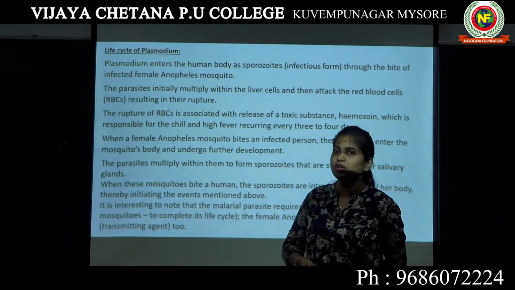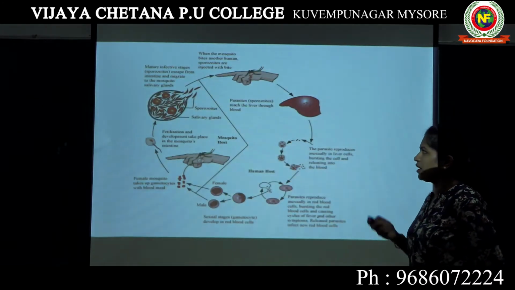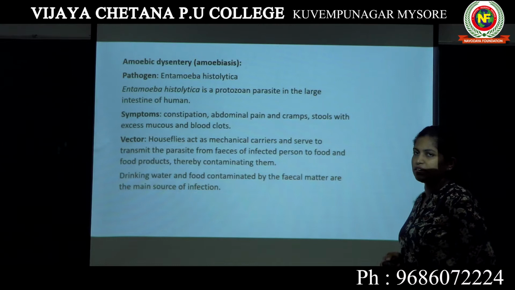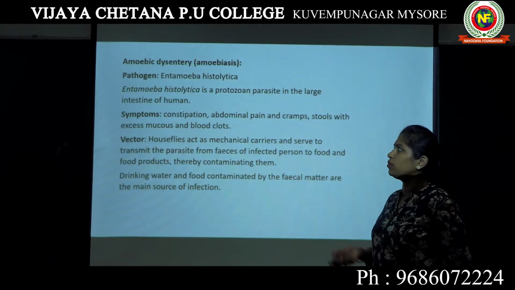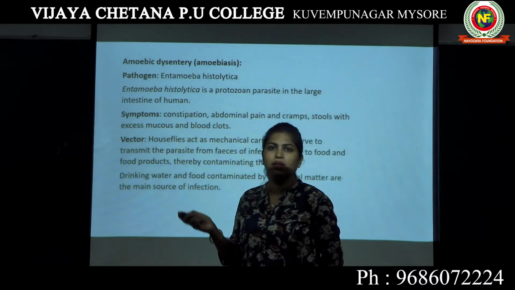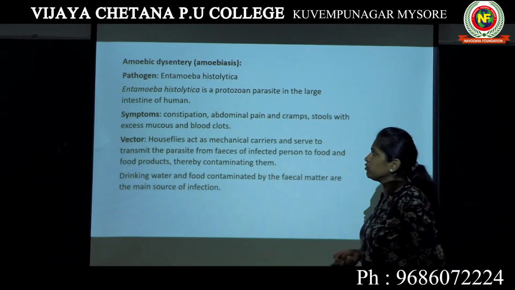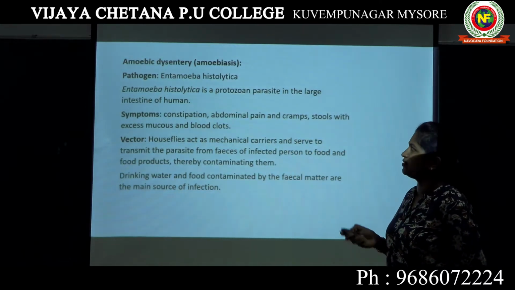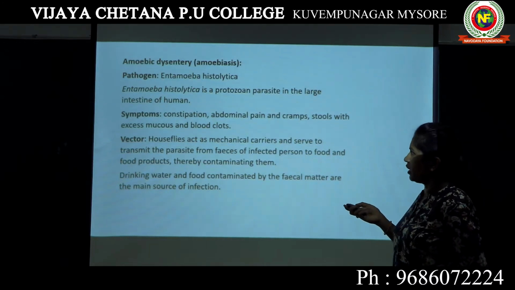We have studied about the life cycle of Plasmodium. This diagram we have studied in detail. Then we studied about amoebic dysentery. Under amoebic dysentery we know which is the pathogen causing it. It's nothing but Entamoeba histolytica, which is a protozoan which causes this disease known as amoebic dysentery. We have studied the symptoms, vector, everything.